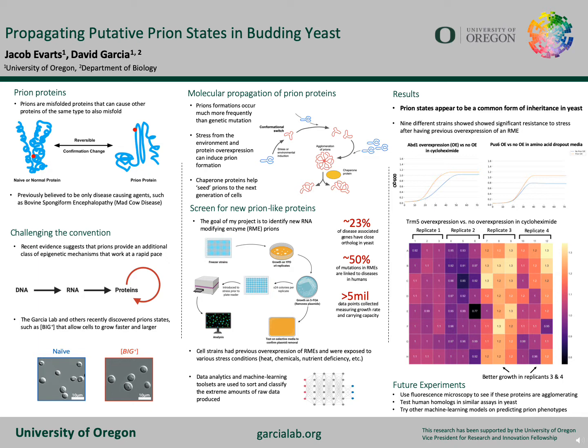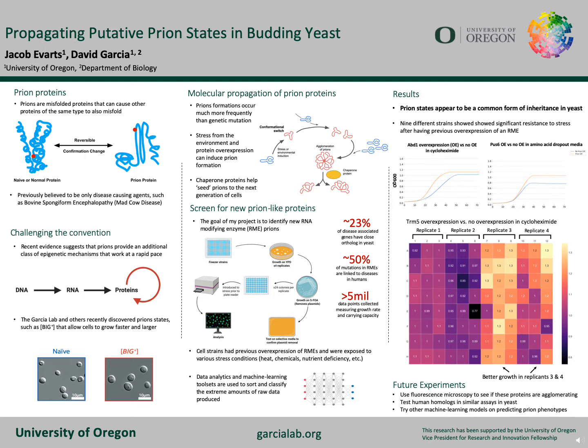Protein shape is closely related to a protein's function. So by changing the shape of the protein, you also often change the function of the protein by revealing active or binding sites that were previously hidden inside of the protein. Additionally, once there are enough prions present in a cell, they begin to agglomerate or aggregate.